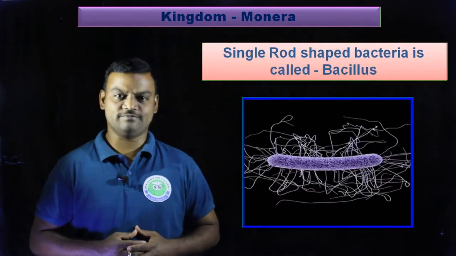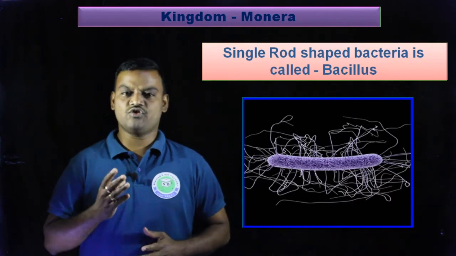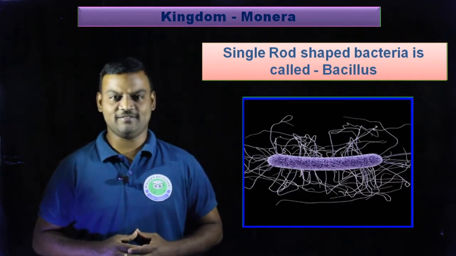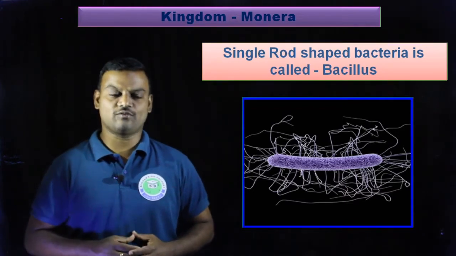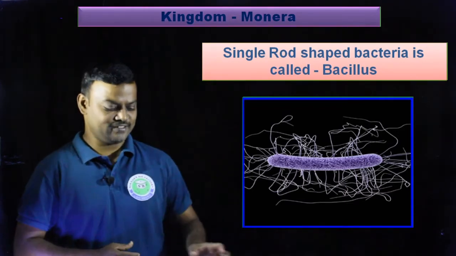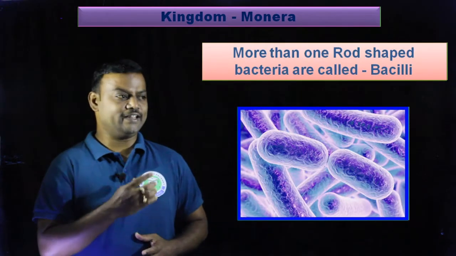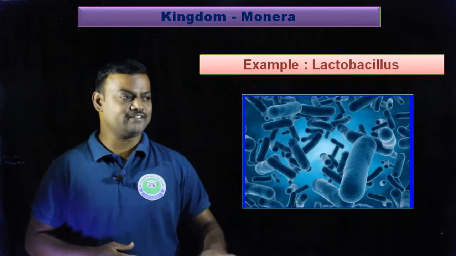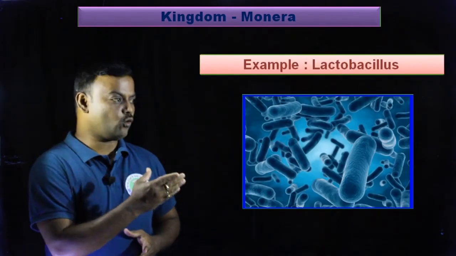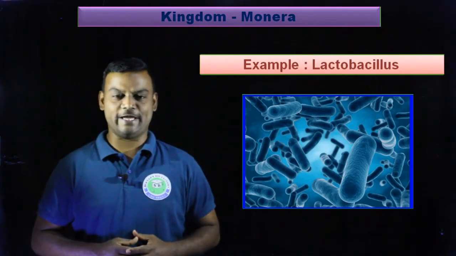Coming to the second one. So the second type is bacillus. Rod shaped bacteria are called bacillus. If one single rod shaped bacterium is present, that singular form is called bacillus. If more than one rod shaped bacteria are present, that is called bacilli. So example for this bacillus, it is Lactobacillus bacteria. It is an example for bacillus type.